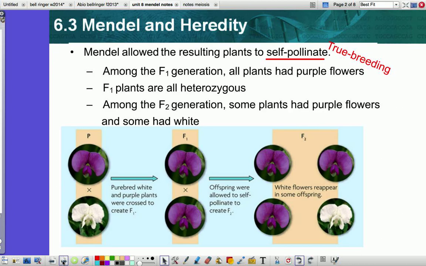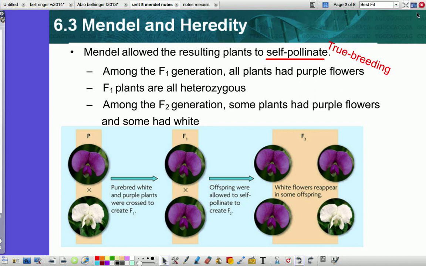Couple important things to take out of here. First of all, the labeling of the generations. P stands for parent, and it's referring to that first generation that you're looking at. F1 is your first generation after the parents. F2 is your second generation after the parents, and then of course F3, 4, so on, so on, so on.